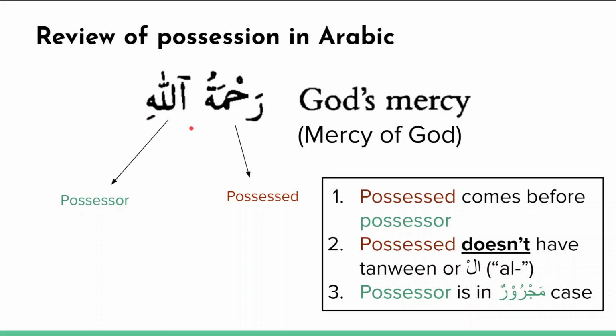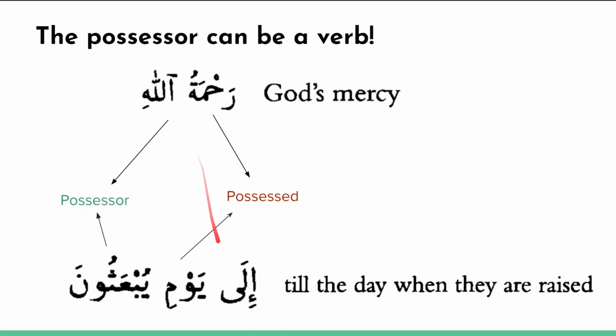Okay, so now the interesting thing is that the possessor can also be a verb in some cases. So it's best to see that with an example. In this case, we have the sentence ila yawmi yub'athun. So ila is just a preposition, to, or in this case, until. Yawmi, here we have the possessed, here we have the possessor. Ila yawmi yub'athun. Until the day of their raising. That's how I might translate it literally. Until the day of their raising. So their resurrection, in other words.